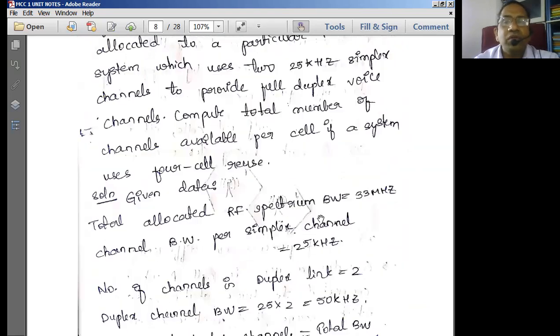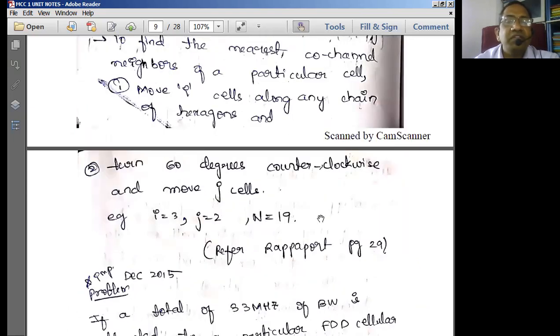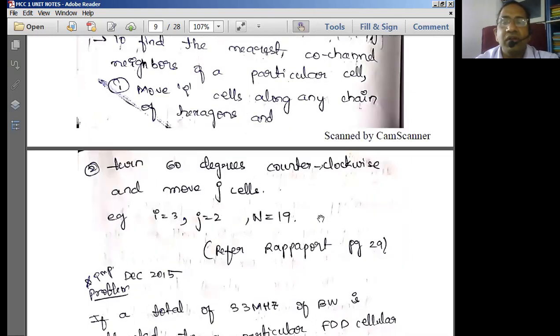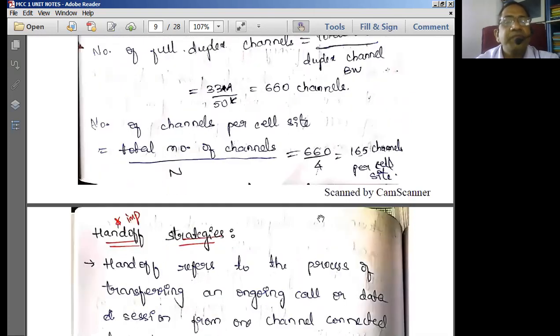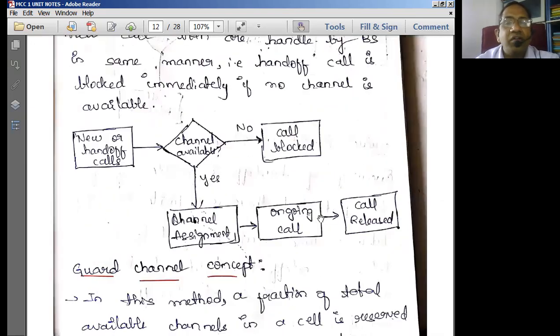So let us move on to the point of discussion. In the previous classes, we discussed cellular reuse, finding out the nearest co-channel neighbor of the cellular structure, and handoff strategies. So we have the handoff process. What is handoff and all, we discussed.